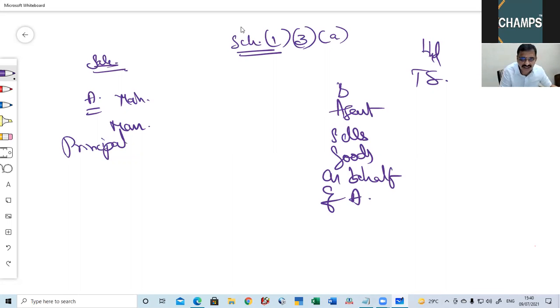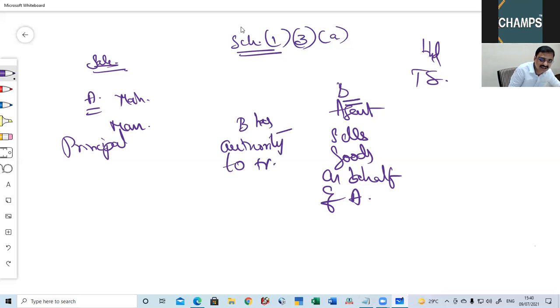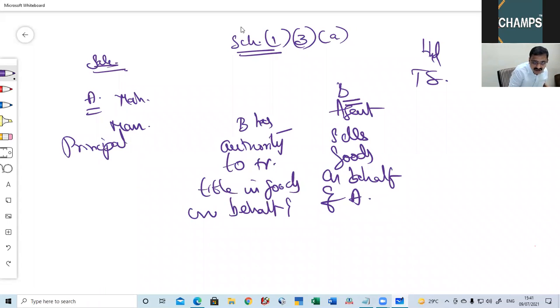one of the foremost important things is we need to understand if B has authority to transfer title in goods on behalf of the principal.